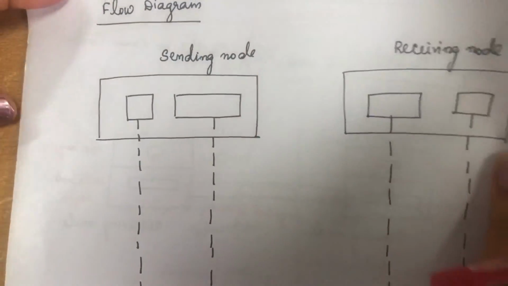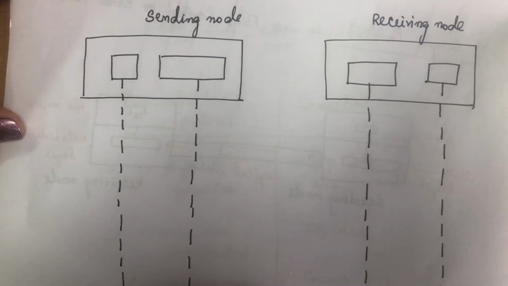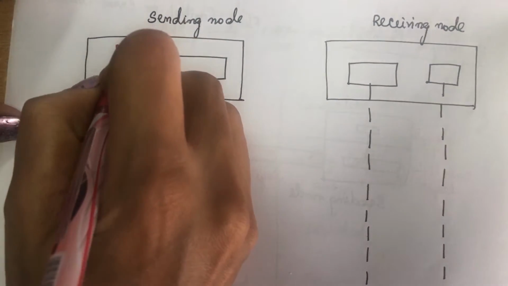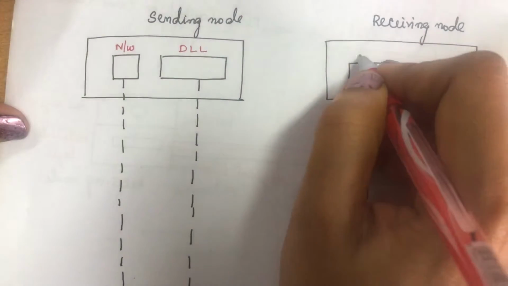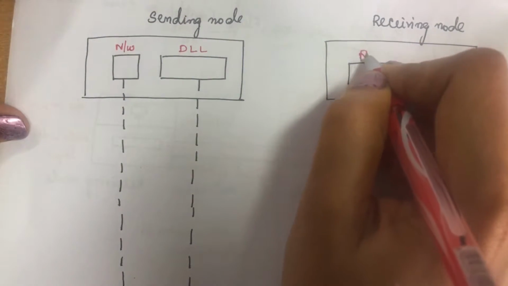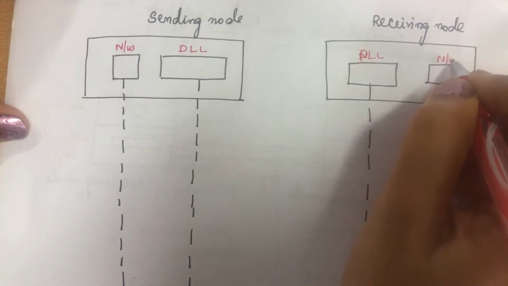Now we will see the flow diagram for the simple protocol. Assume that this is the network layer and this is the data link layer. On the receiving side also we have a data link layer and a network layer.